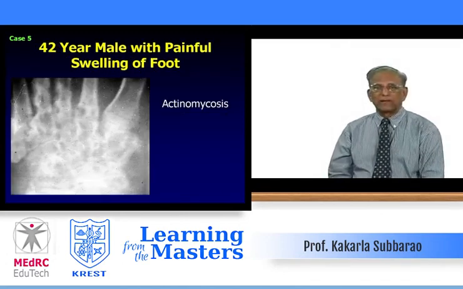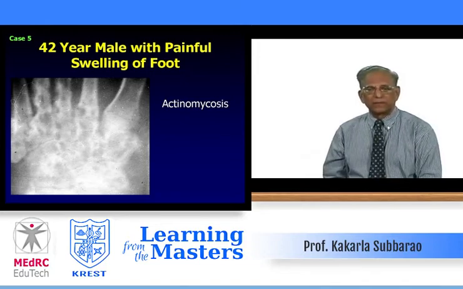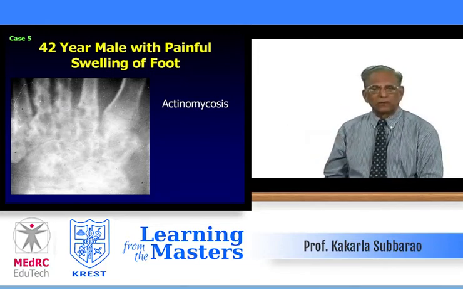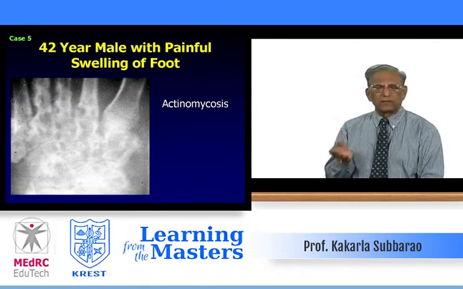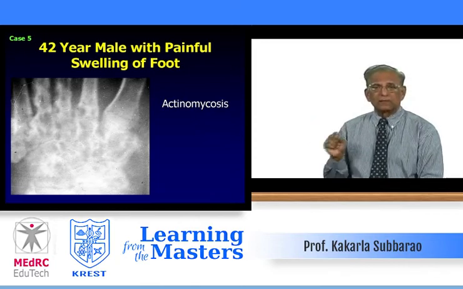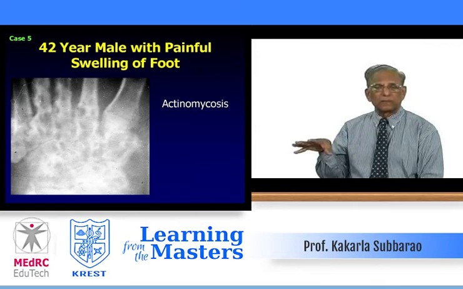Case number 5, actinomycosis. You have seen the foot and then only a cone down of the foot. What are the major findings? First of all, we have to think of the findings. The tarsals and metatarsals have multiple rounded lucencies. But then those rounded lucencies have got sclerotic margins. Periosteal reaction is there, irregular. And in a group of joints and bones also, not only just joint disease, but bones also. Such a finding is classical of Madura foot.